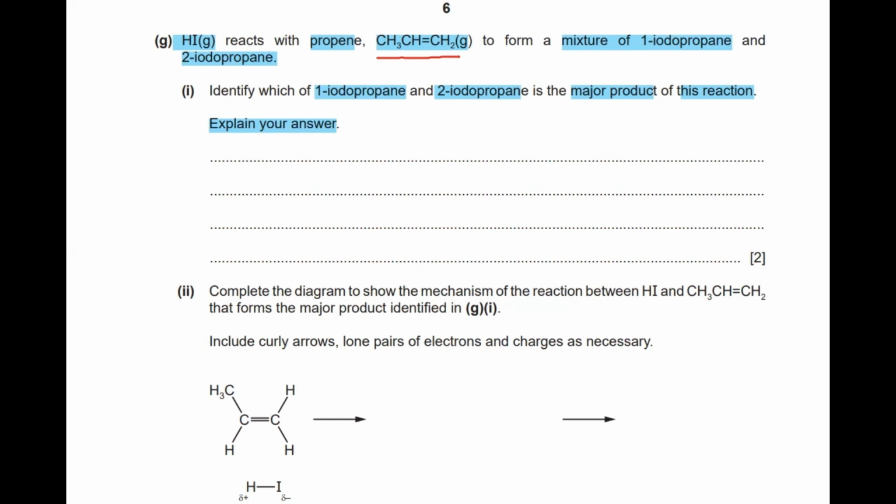So considering the Markovnikov rule, when we have CH3, CH double bond CH2, if HI is added to this unsymmetrical propene, then H will be added to the carbon to which more hydrogens are already attached. Automatically, when H is added to this, iodine has to be added to this particular part. Sorry, this has to be a single bond, right? So this is carbon 1, 2, and 3. According to the Markovnikov rule, this is your 2-iodopropane.